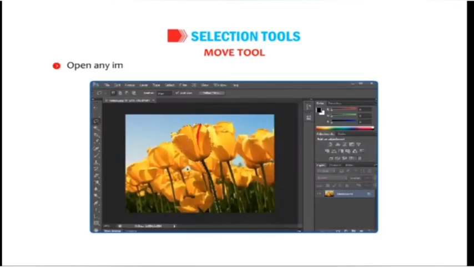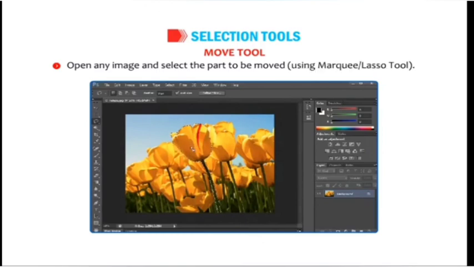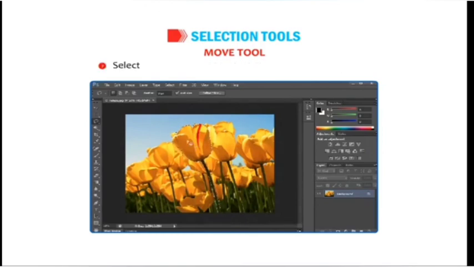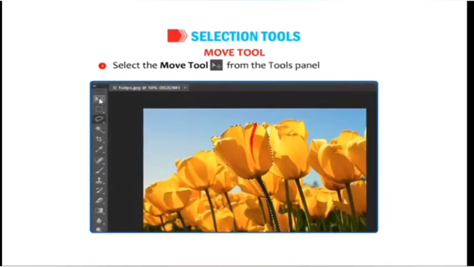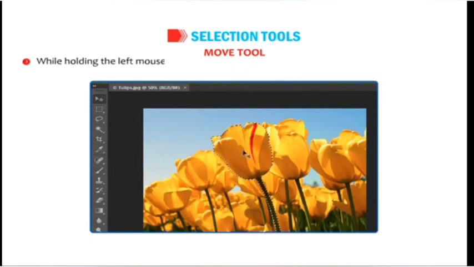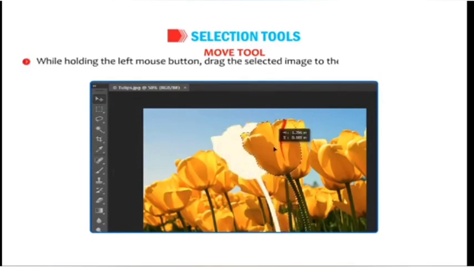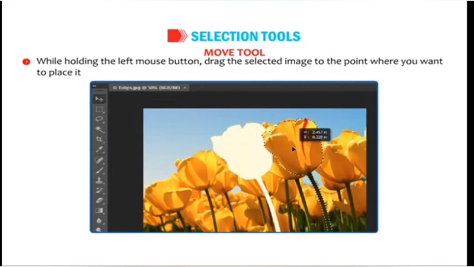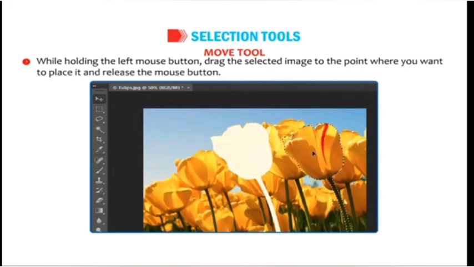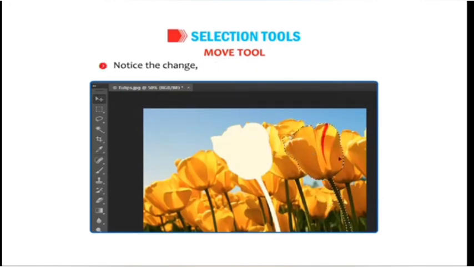Open any image and select the part to be moved using Marquee or Lasso tool. Select the Move tool from the Tools panel or press V. The pointer changes to a sign. While holding the left mouse button, drag the selected image to the point where you want to place it and release the mouse button. Notice the change as shown in the pictures given below.